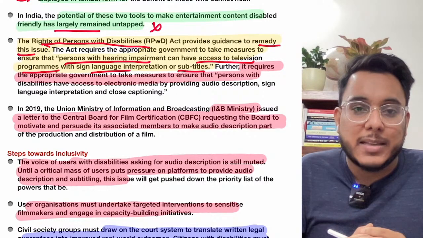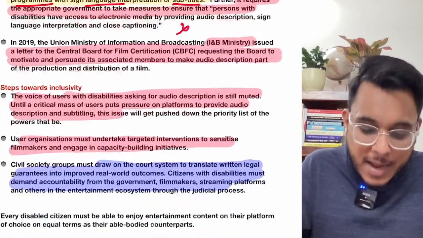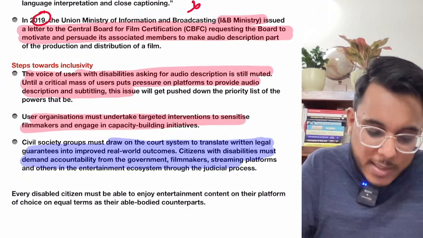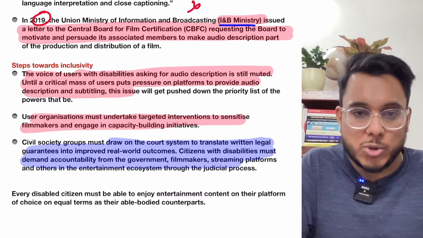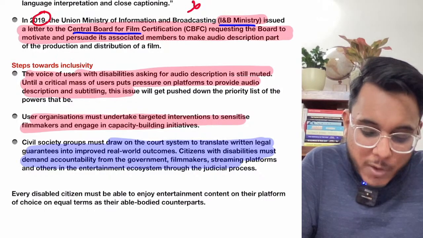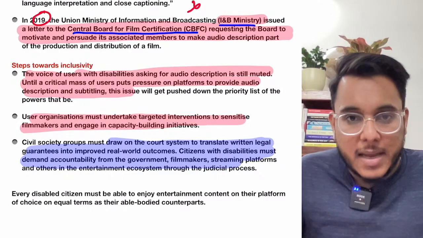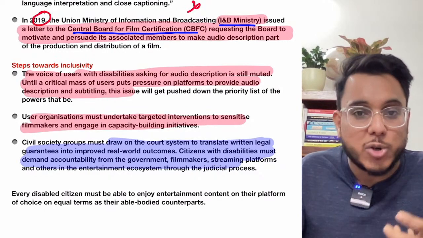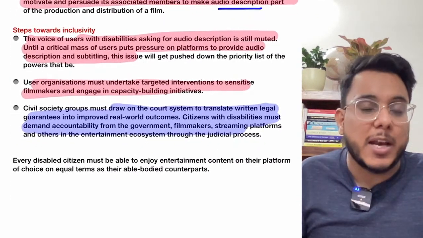Okay, so this is something that has been there, but guys, up till now that thing has not been properly implemented. In this capacity, there are also 2019 I&B ministry guidelines. The Union Ministry of Information and Broadcasting issued a letter to the Central Board of Film Certification, CBFC, asking that filmmakers and serial makers should be motivated, persuaded, to provide audio description in the film. But up till now that has not happened.